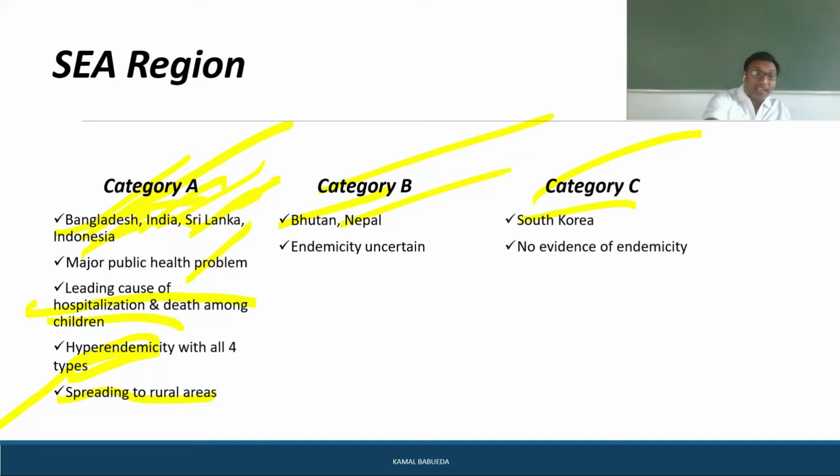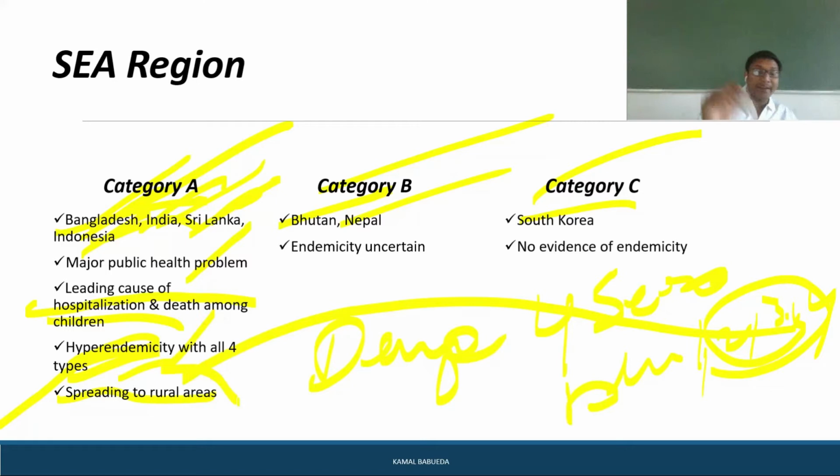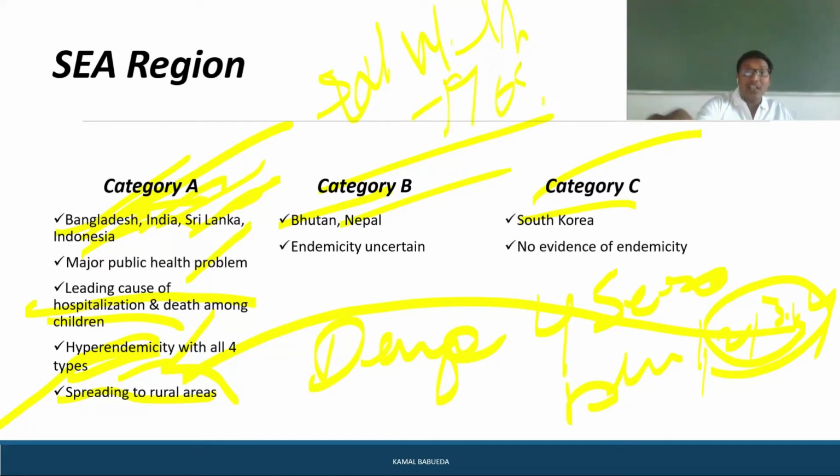Hyperendemicity with all 4 types means that in dengue fever we have 4 serotypes: dengue 1, 2, 3, and 4. All these 4 serotypes are showing hyperendemicity here. So mainly it is occurring in the Southeast Asian region. It started to occur mainly after World War II, and from 1968 they have experienced a lot of epidemics in this Southeast Asian region.